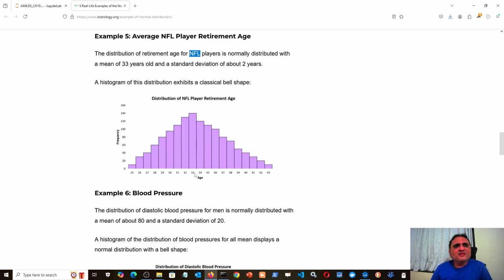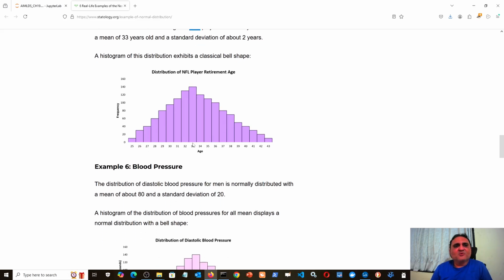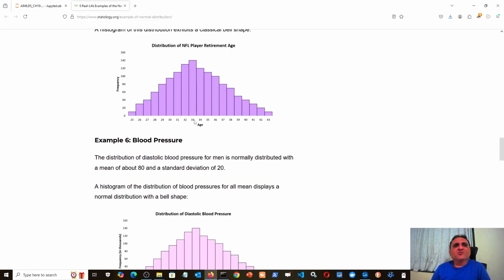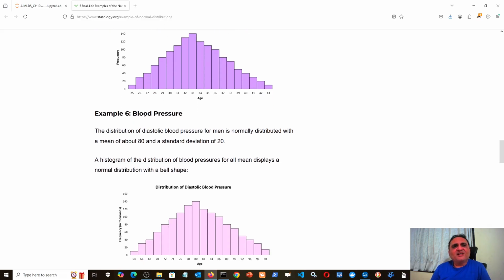Okay, so the majority of the players have a retirement age of 33 years because sports are highly demanding. So 33 years is considered old age. So around 31, 32, 33, and 34, that much, or 35 maybe, in that region, the majority of the retirement ages will fall.